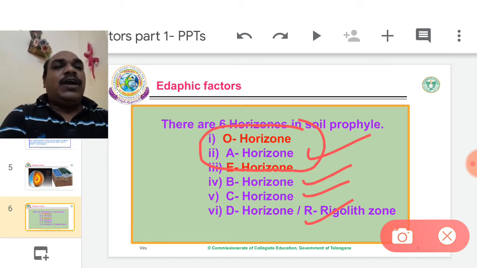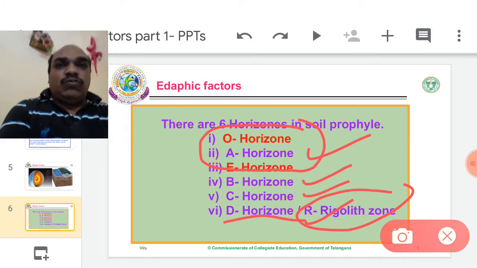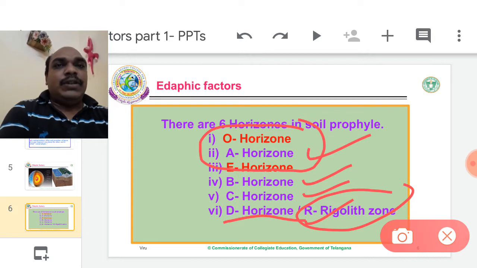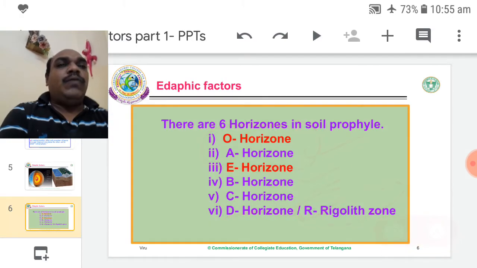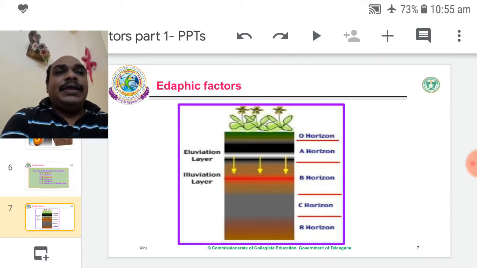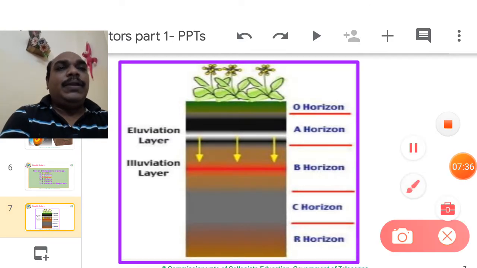The last horizon, another name is the regolith zone, the R zone. Here only bedrocks are visible. Bedrock means there is no weathering process in the R zone. This is the bottom, completely extended into the mantle and core. Now, one by one, this is the diagram of the soil profile.